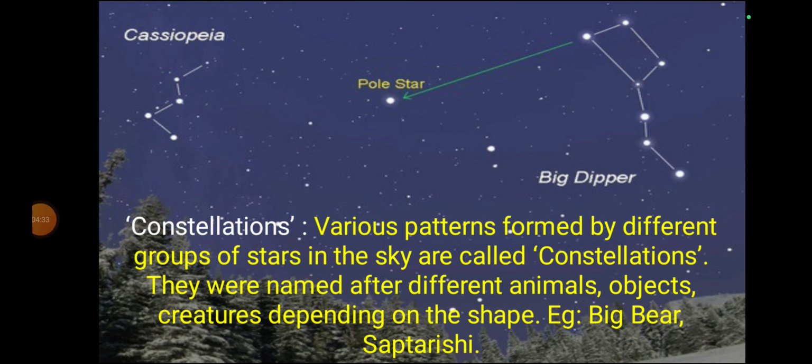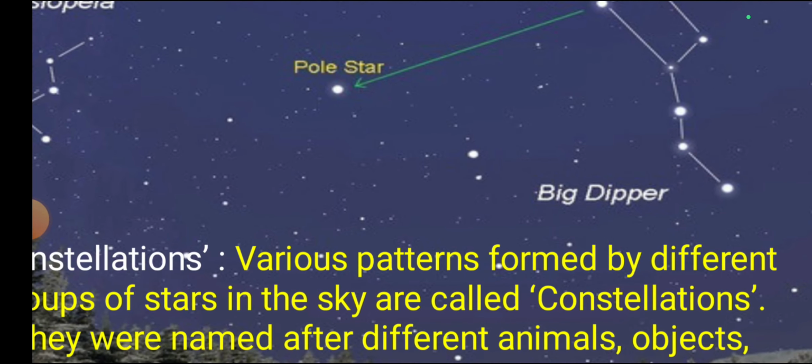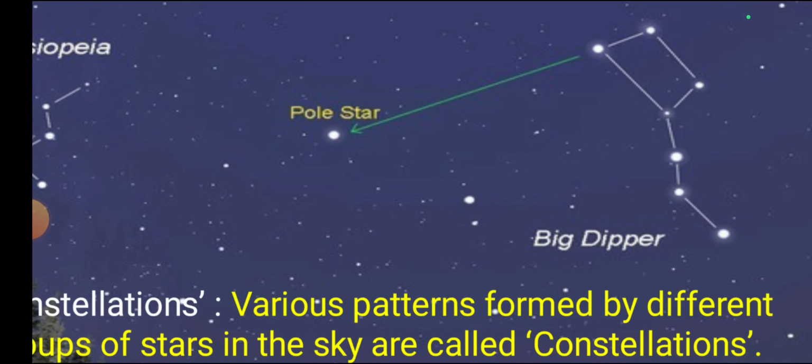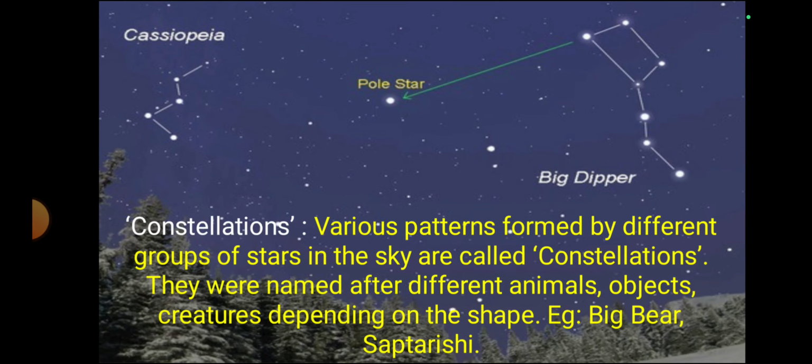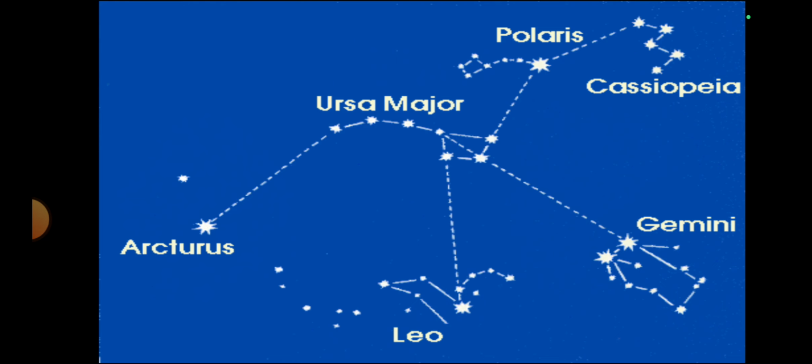Next, here we have to discuss the constellations. Constellations are various patterns formed by different groups of stars in the sky. They were named after different animals, objects, creatures depending on the shape. For example, Big Bear, Saptarshi. See here, this is a Big Dipper. This shape is called a constellation. This is Ursa Major. Gemini is a constellation. Leo is a constellation.